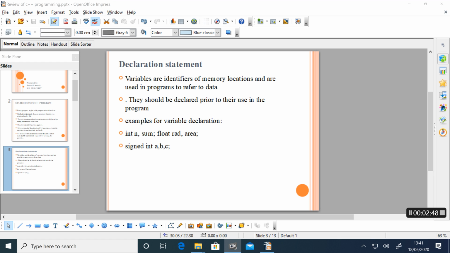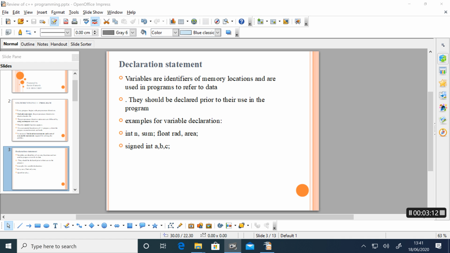Look at the other example, float rad, area; there are two variables, rad and area, which are of float type. And signed int a, b, c. You know that signed, unsigned, long and short are the type modifiers used in C++.